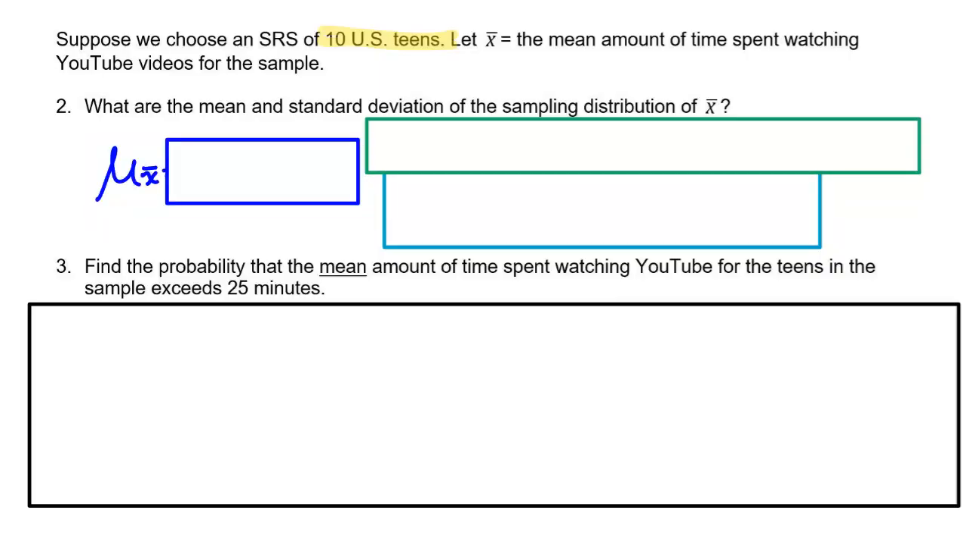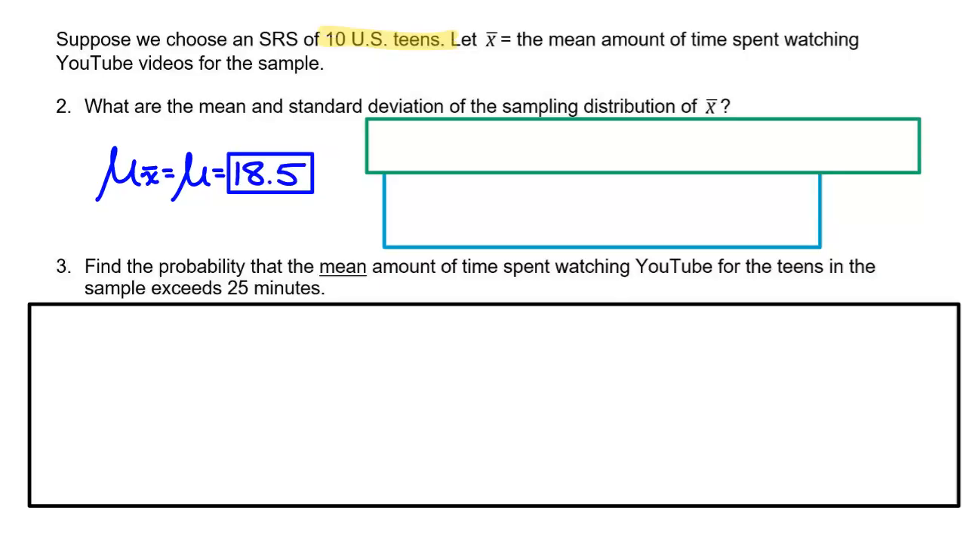Yep, it's going to be exactly the same as the population mean. The mean of X bar is the mean of the population, which means it is what for this? 18.5. Before I can calculate the standard deviation, what do I have to do? See if it passes the 10% condition. So how do I check the 10% condition here?